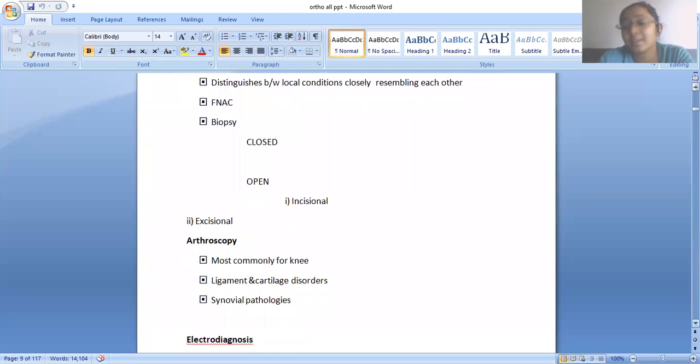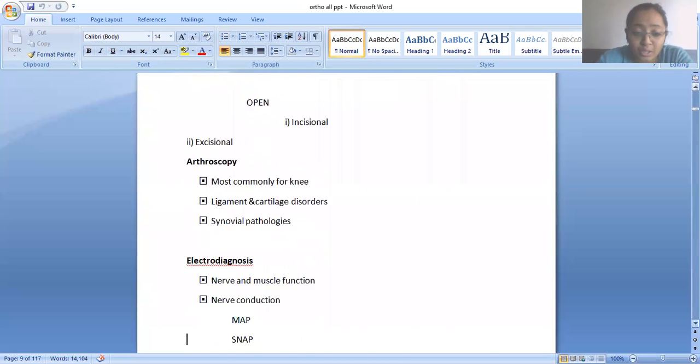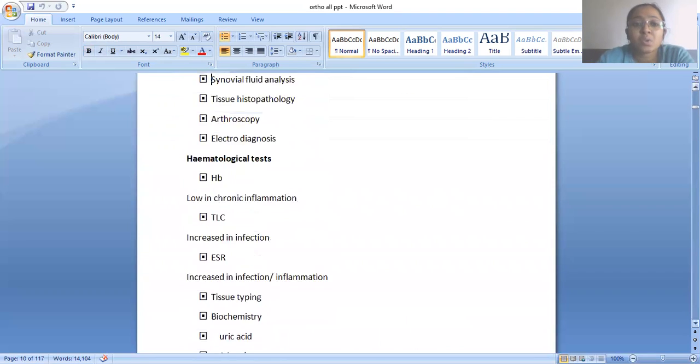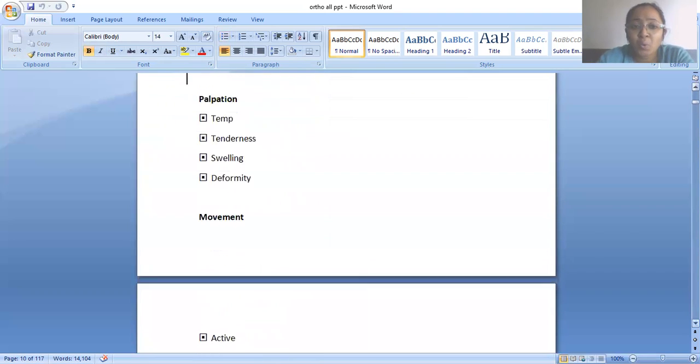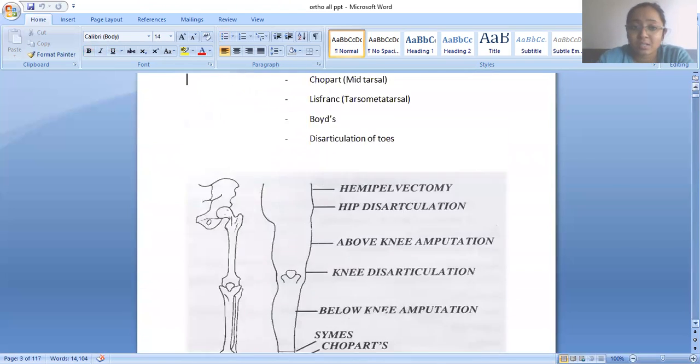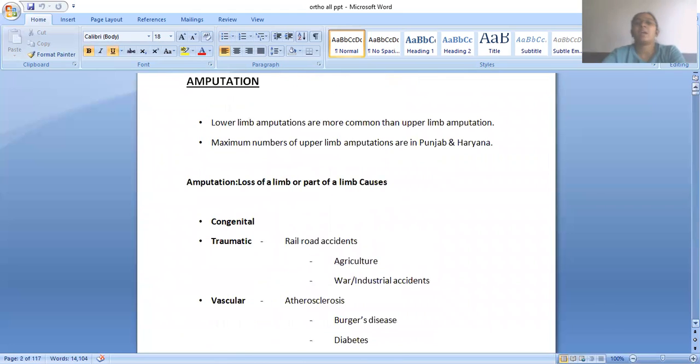Histopathological test, if there is any tumor case or something like that, then we have to go for the histopathological tests and other things. Okay, so in this way we will do the whole examination, and after the examination is done we see that amputation is there, the clinical condition is there and the patient's part has to be amputated.